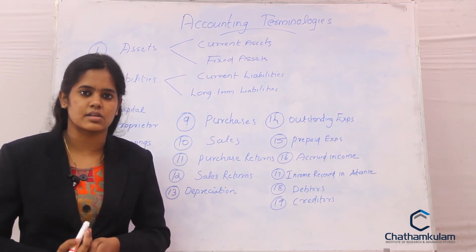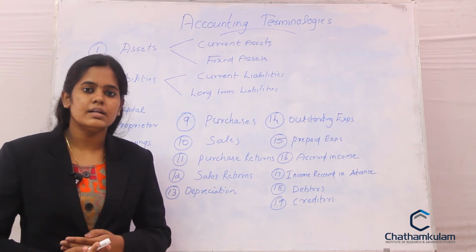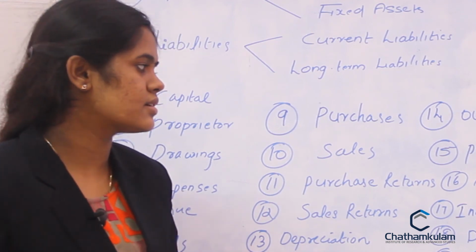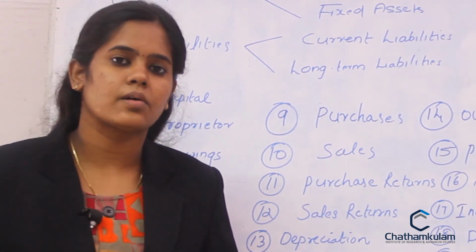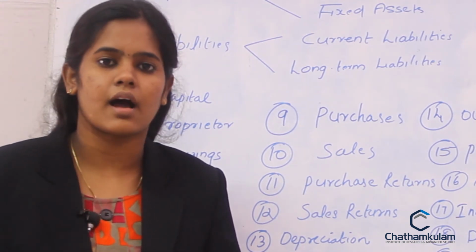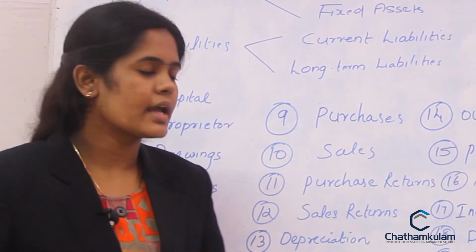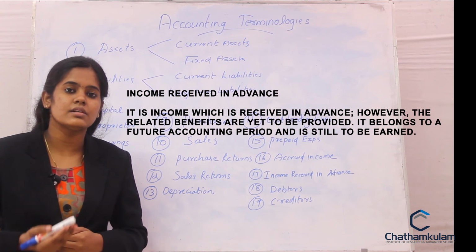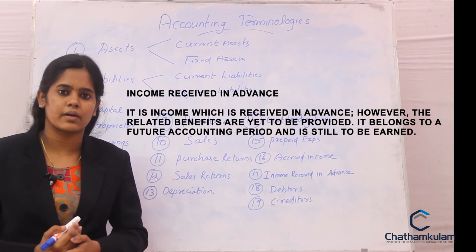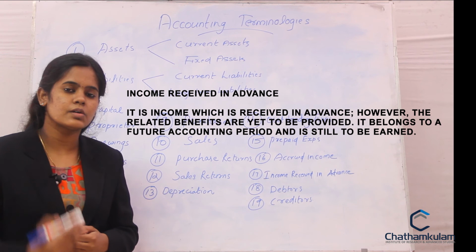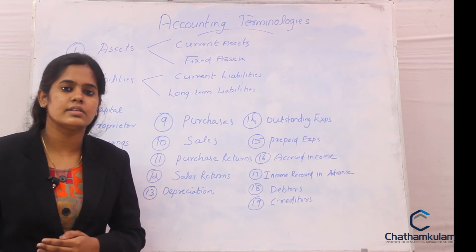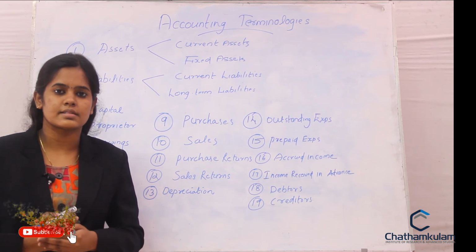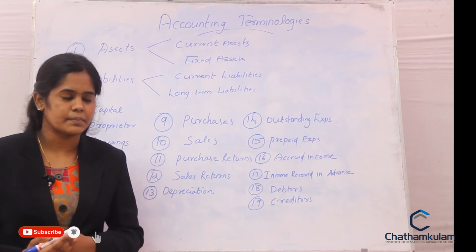So the income earned by the organization but not yet received is called accrued income. Accrued income should be treated as the current assets of the firm. Coming to the next one, income received in advance. This is income which is received in advance by the organization before delivering the goods or services to the party. So income received in advance should be treated as the current liability of the firm.